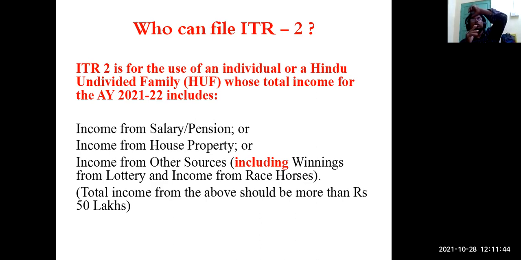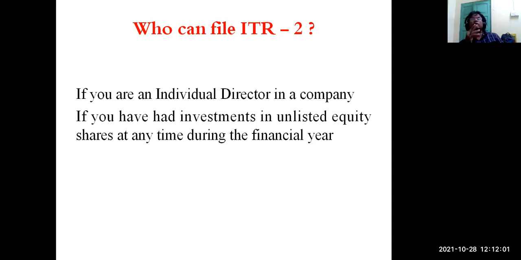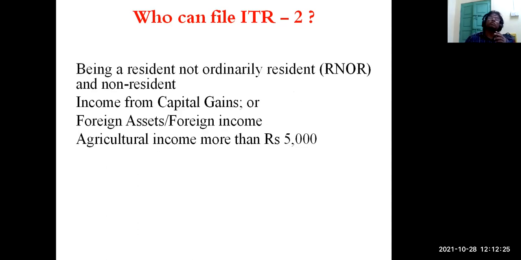And it also includes income from other sources, including winning from lottery, income from horse races. And one more thing, in ITR 1, you remember the total income cannot be more than 50 lakhs, but here total income can be more than 50 lakhs. Then, again giving some more points on who can file ITR 2: if you are an individual director in a company, you can use ITR 2. And if you have invested in unlisted equity shares at any time during the financial year, then also you can use ITR 2.